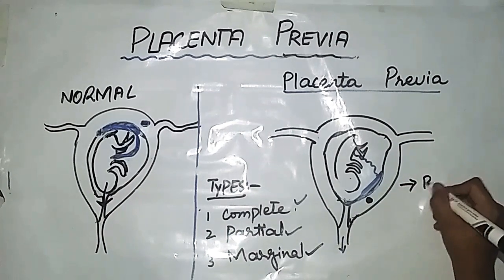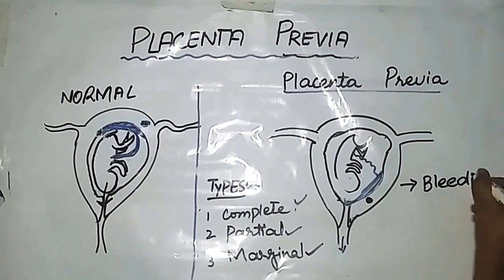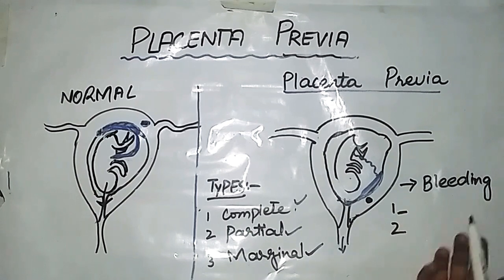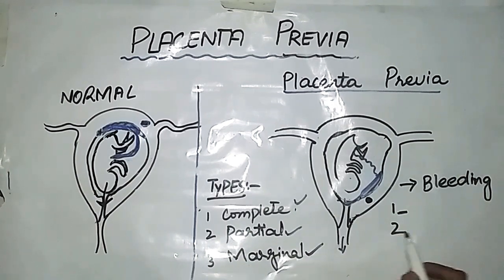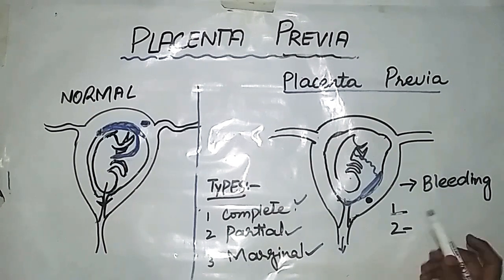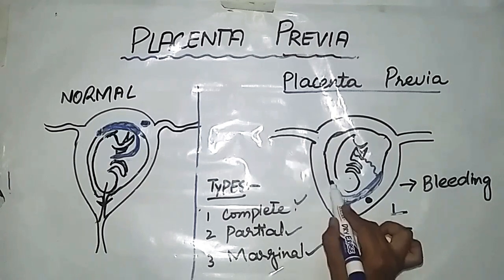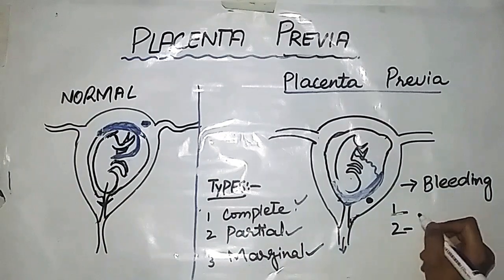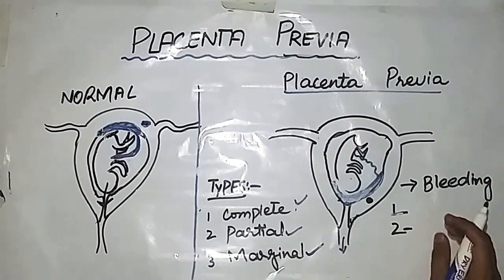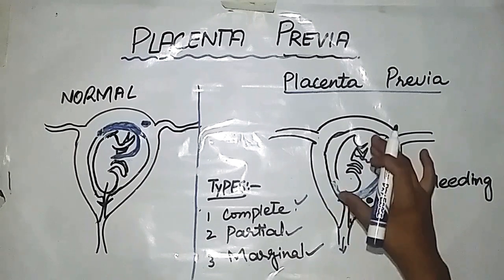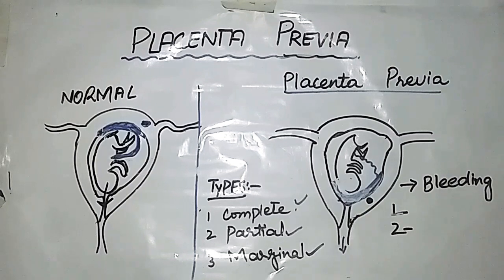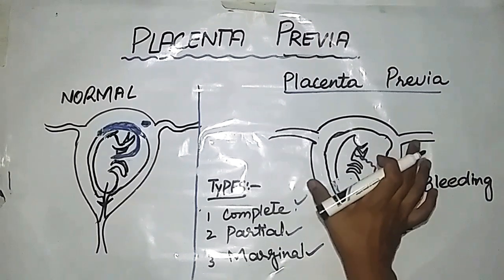Placenta previa results in bleeding. There are two cases of bleeding. First is because of premature separation of the placenta, and the second one is at the time of delivery. If we talk about premature separation, it means that if this is the placenta formation over here, as we know the embryo will increase in size and develop as time passes, so the uterus will also increase its size.